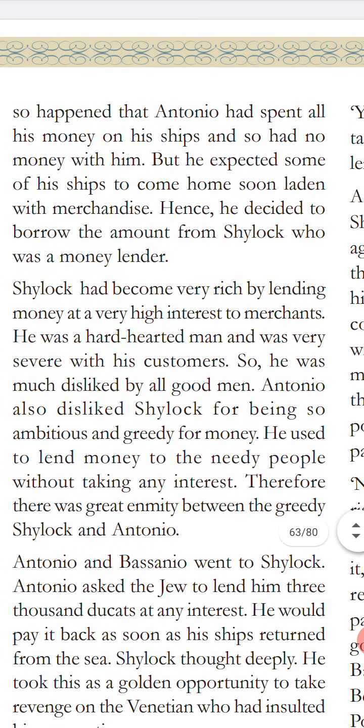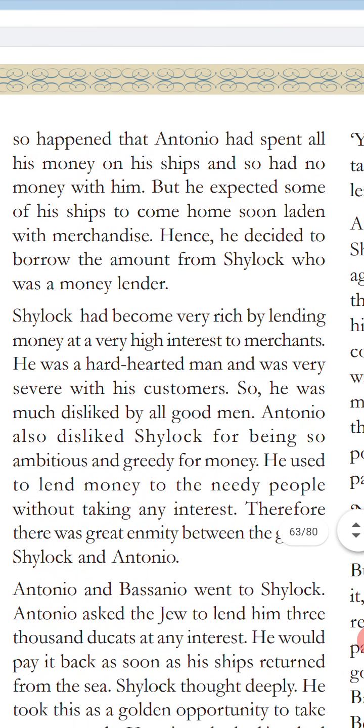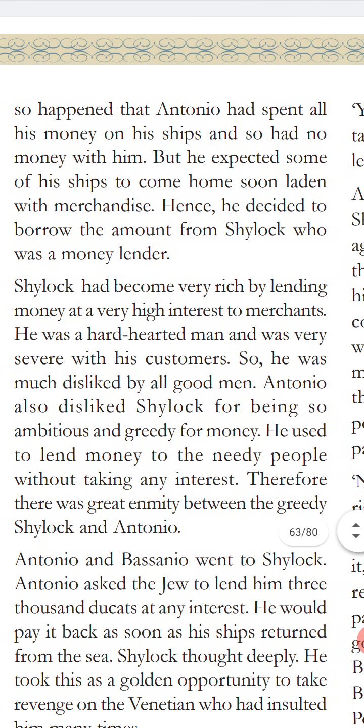So he had no money. But he expected some of his ships to come home soon, laden with merchandise. He said to Bassanio, "You don't worry, next week or next month, my ship will come to the port and there is too much merchandise there." Merchandise means too many items.